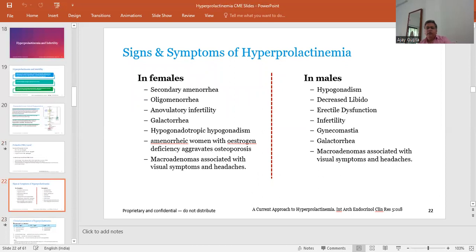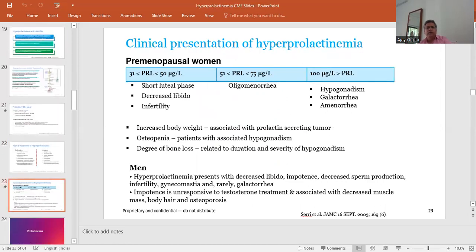So if a male patient comes to you with erectile dysfunction and infertility with gynecomastia, you should evaluate this patient for macroadenoma also, or other causes of hyperprolactinemia.